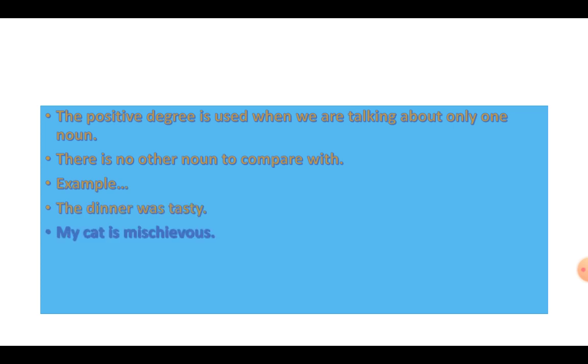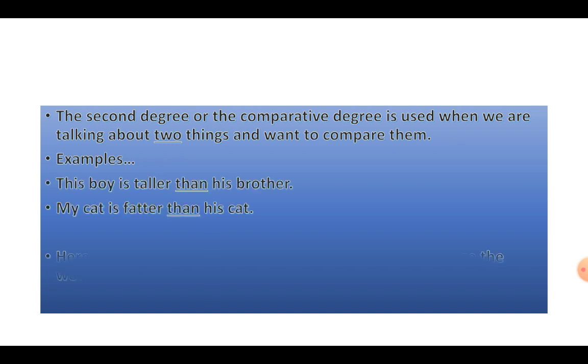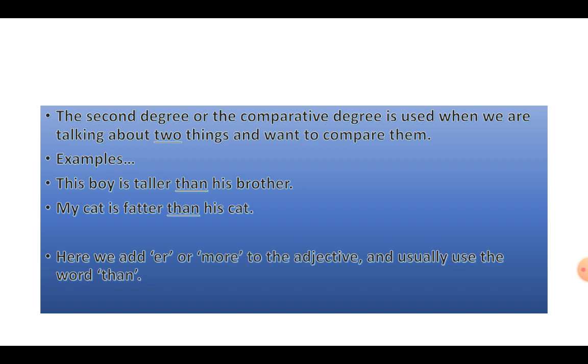Like there are two boys. We can say this boy is taller than this one, or this boy is taller of the two. Suppose I have a cat, you also have a cat. My cat is fatter than his cat. Like there are two cats, we are comparing between two cats, or we are comparing between two boys.